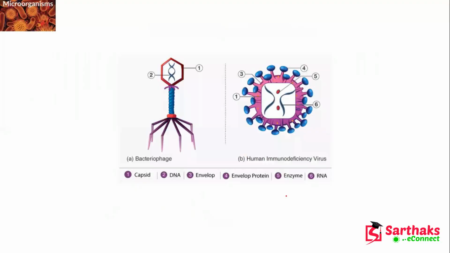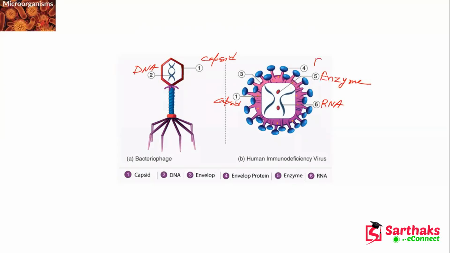Now this is one structure we have seen. First, this is the capsid. This one is the capsid, and this one is the DNA. And here you can see this is the capsid. This one is your RNA, and this one is your enzyme.